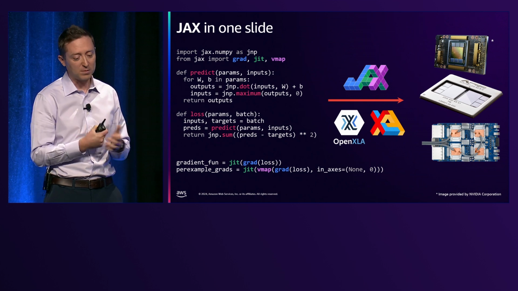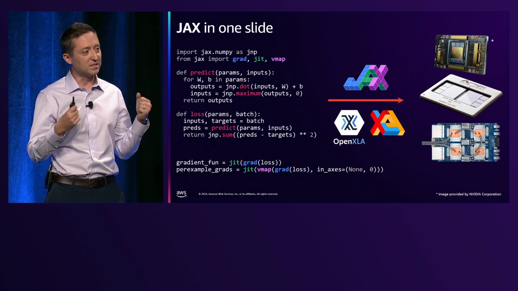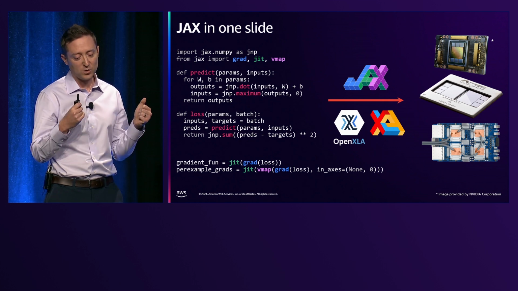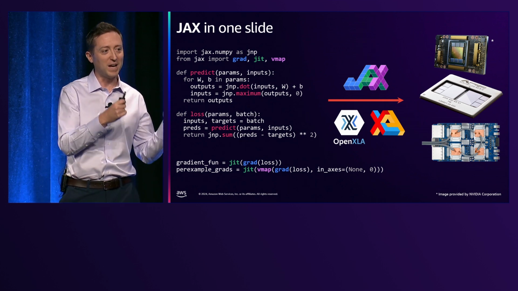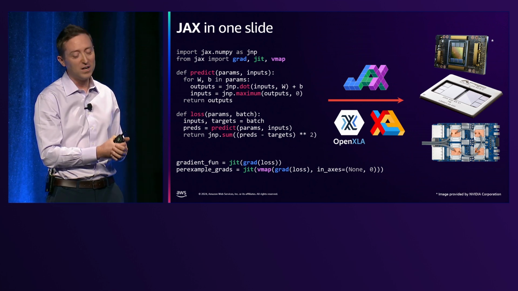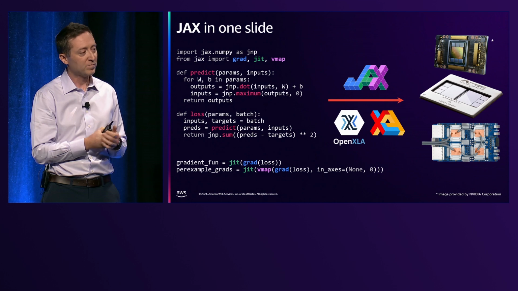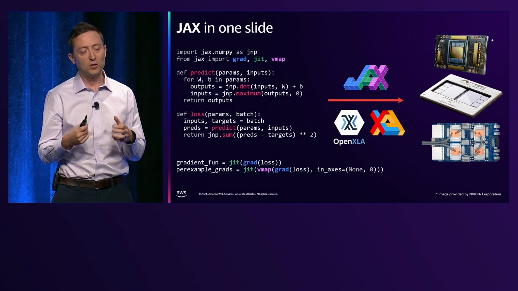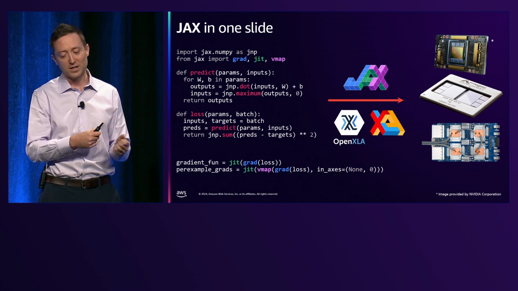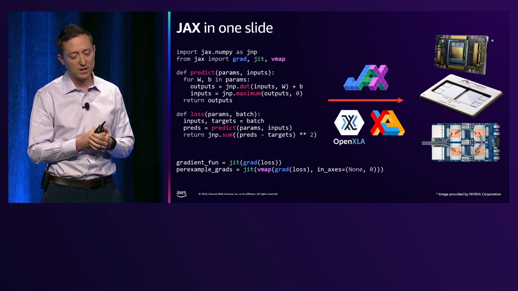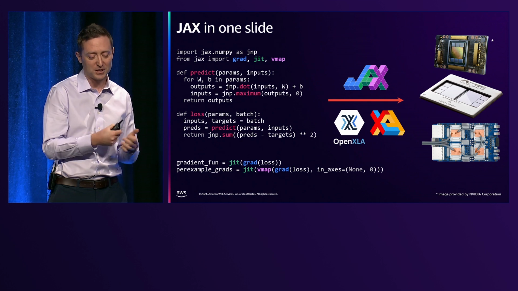JIT, for just-in-time compilation, is where you can say, I want to stage out this entire function to the compiler. Not just compile individual JAX NumPy functions, but stage out end-to-end the function that I wrote for my neural network prediction function or loss function or optimizer update step. And by staging out to the compiler, not only can the compiler do optimizations like deciding fusions or layout optimizations, but this is also what gives JAX the power to scale from one accelerator chip to many thousands.